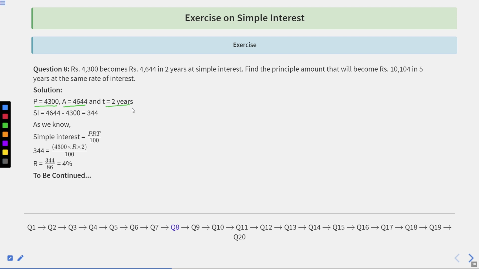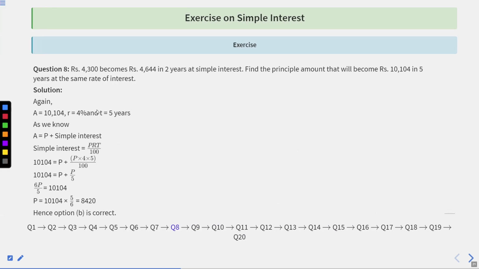The time given to us is 2 years, and during these 2 years, we want the interest of 4,644 minus 4,300, that is 344. So we want the interest of 344 rupees over this span of 2 years. We know that the simple interest is given by P into R into T, that is equal to 344, the simple interest. Principal amount is 4,300 and rate of interest is R. Time given to us is 2, divided by 100. So R will be equal to 344 upon 86, that is 4%.